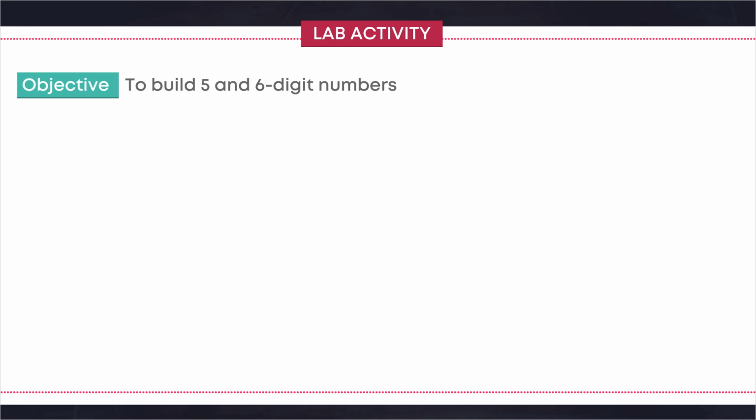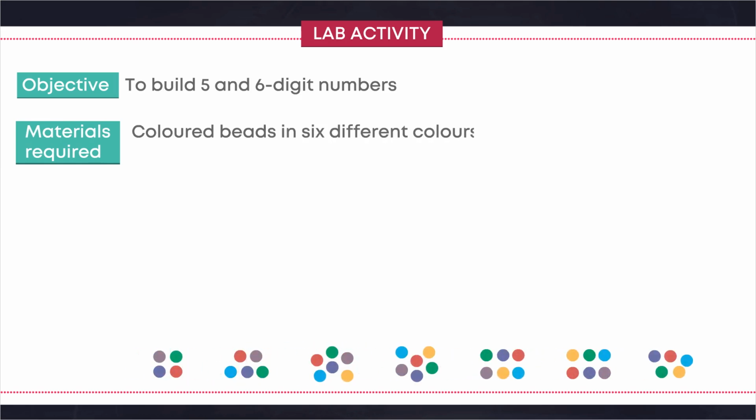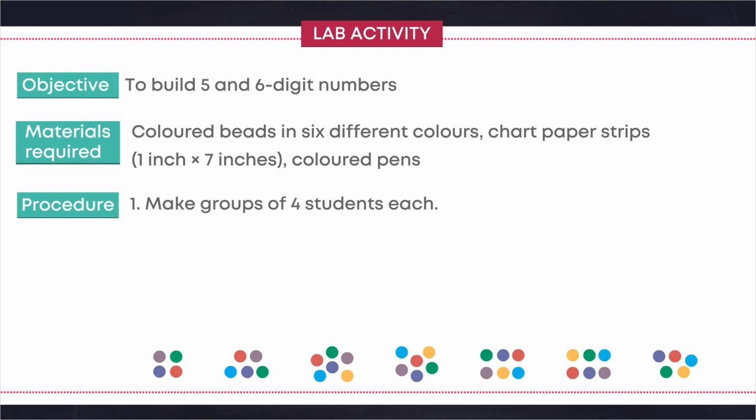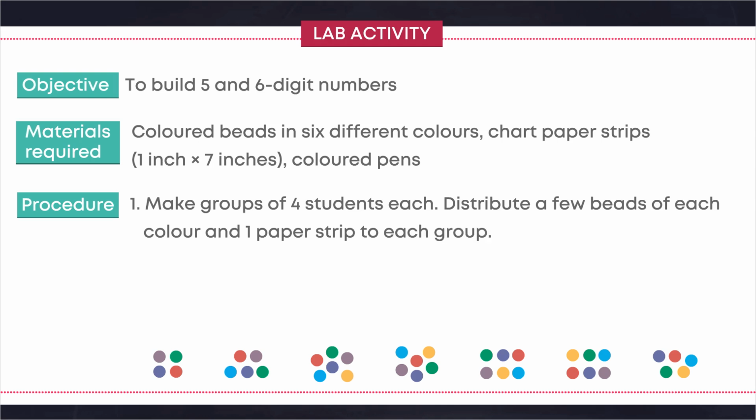Lab activity. Objective: to build 5 and 6-digit numbers. Materials required: colored beads in 6 different colors, chart paper strips, 1 inch times 7 inches, colored pens. Procedure: One. Make groups of 4 students each. Distribute a few beads of each color and 1 paper strip to each group.